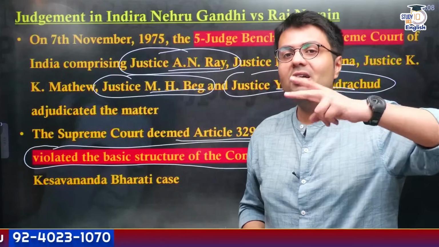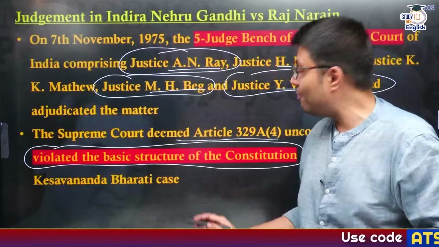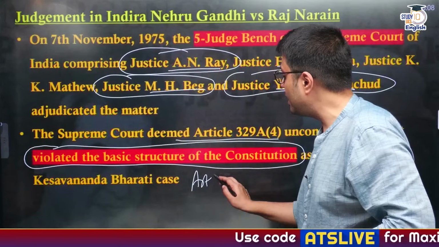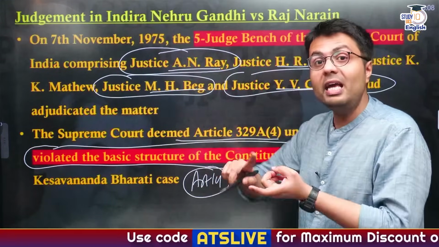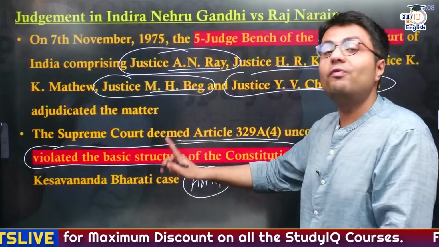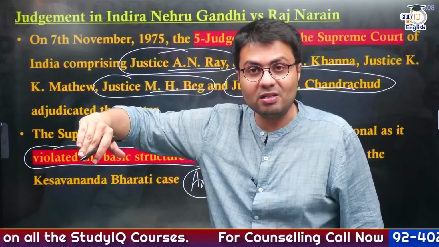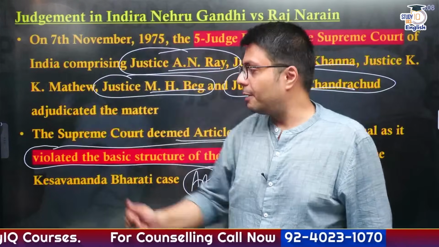So it creates a difference in the status of people, which, according to the Supreme Court, violated Article 14, because Article 14 provides what? Equality before law and equal protection of law, which was violated as the government created a distinction between other legislators and the Prime Minister and Speaker.